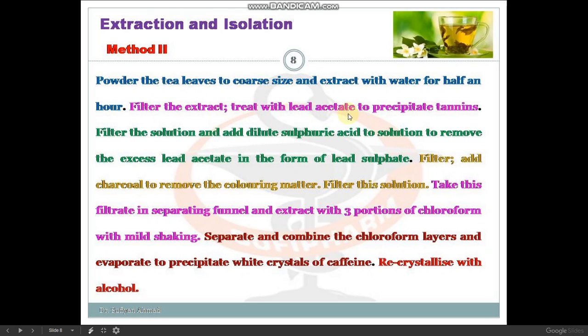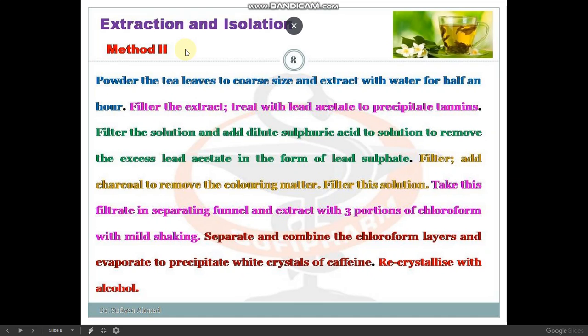Then tea leaves are taken. We will precipitate the impurities using lead acetate. Then we will filter the solution. We will add sulfuric acid to remove the excess of lead acetate. Then we will filter it and add charcoal to remove the coloring matter, because in tea different types of chlorophyll pigments are also present. Then we will filter it again and transfer it to a separating funnel, using chloroform. We know chloroform is used for extraction of caffeine, because caffeine has high solubility in dichloromethane and chloroform. Then we will mix all the chloroform fractions and recrystallize it to obtain pure caffeine.